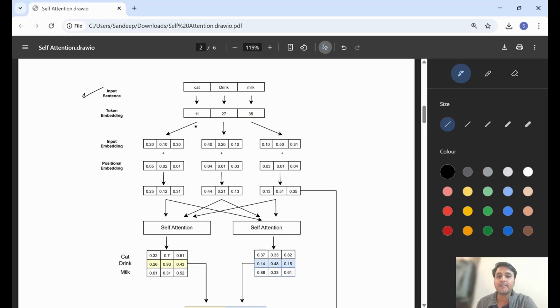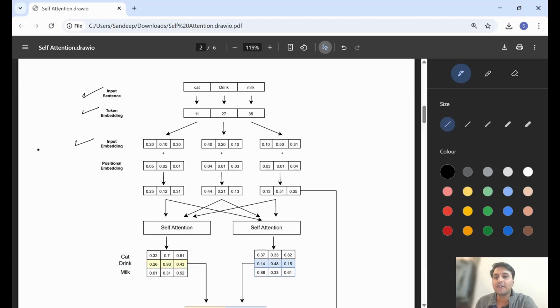I explained in my last video that the sentence will be tokenized first, and we assign unique token IDs to each word. So we assign 11 to the word cat, 27 to drink. These are our token IDs. Then we create input embeddings for each word. For this token ID 11, we create a vector of size 3.